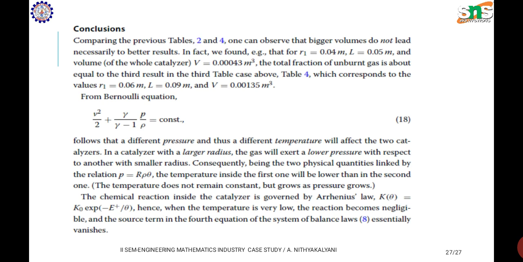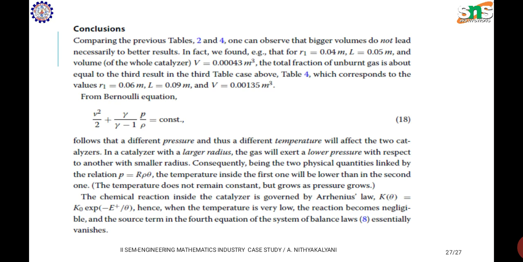Conclusions. Comparing the previous tables, we can observe that bigger volumes do not lead necessarily to better results. In fact, we found that for R equal to 0.04 m and L equal to 0.05 m and the volume V equal to 0.00043 m cubed, the total fraction of unburned gas is about equal to the third result in the third table case above.